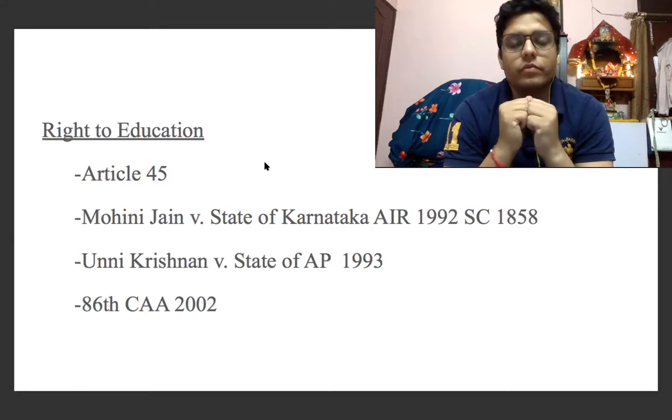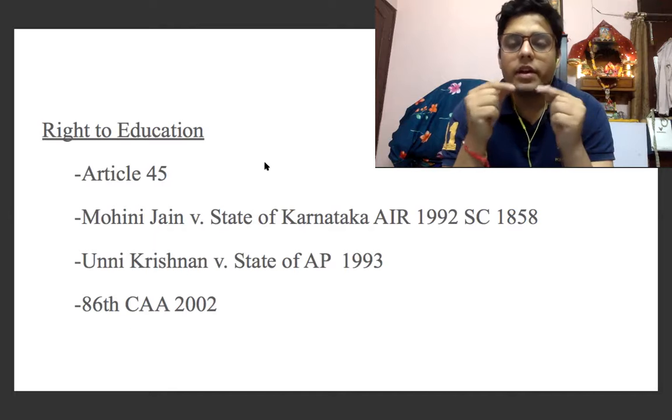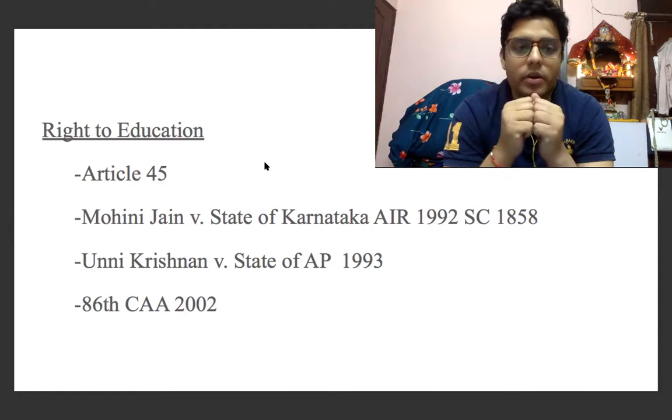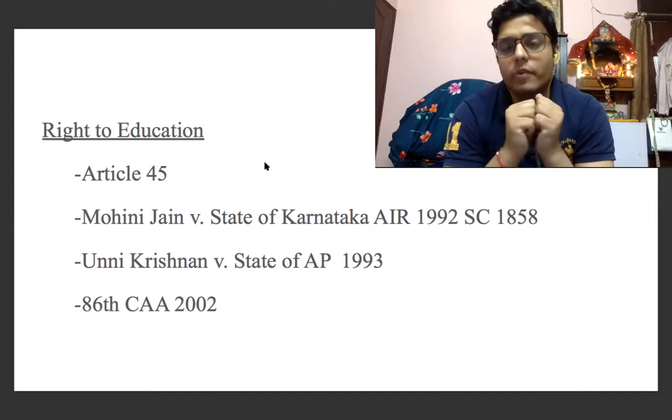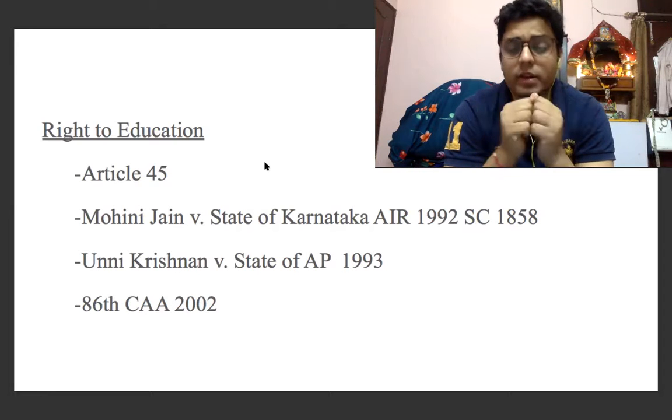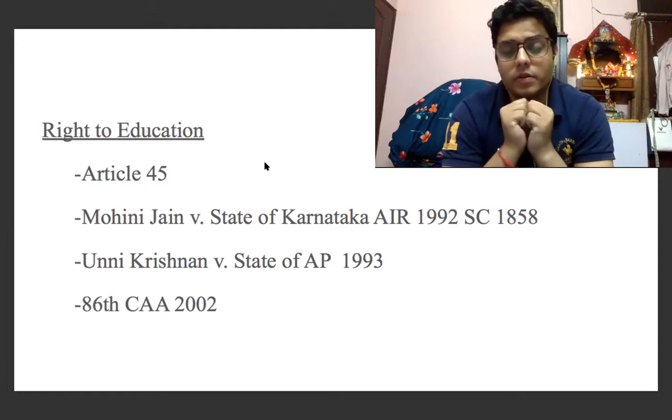So it was left to the state, and there was one more condition. When the constitution was adopted and Article 45 was provided, a limited period was provided that the state has to provide this availability of education to the children within 10 years of adoption of this constitution.